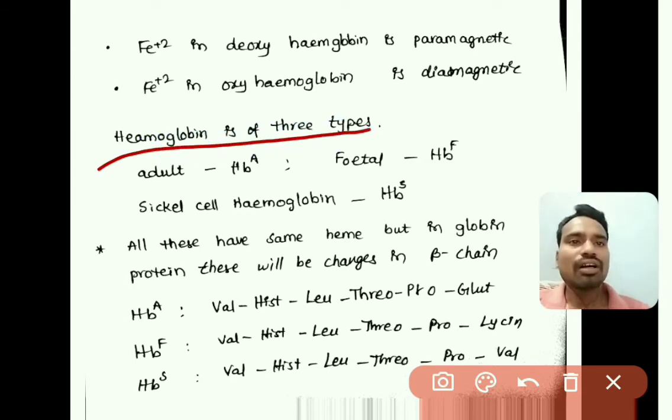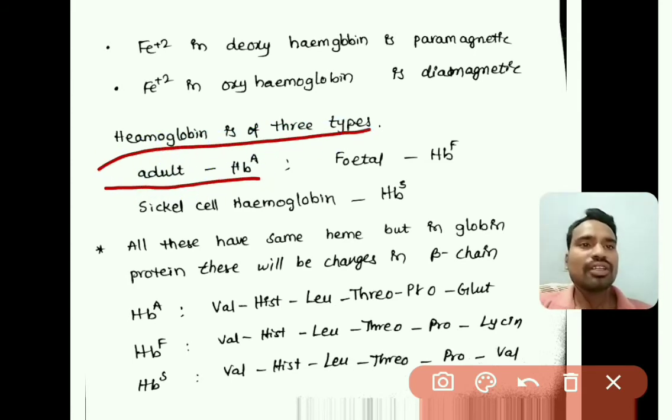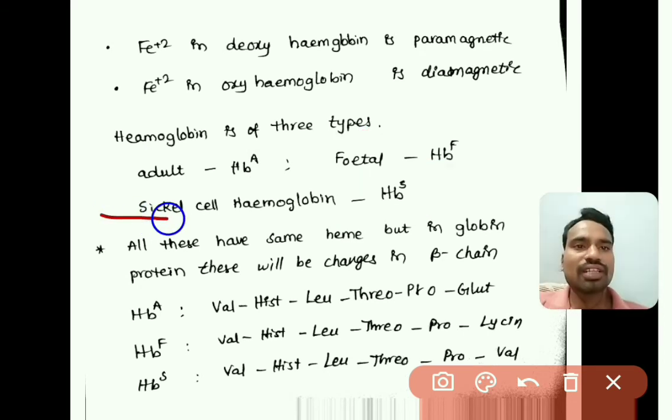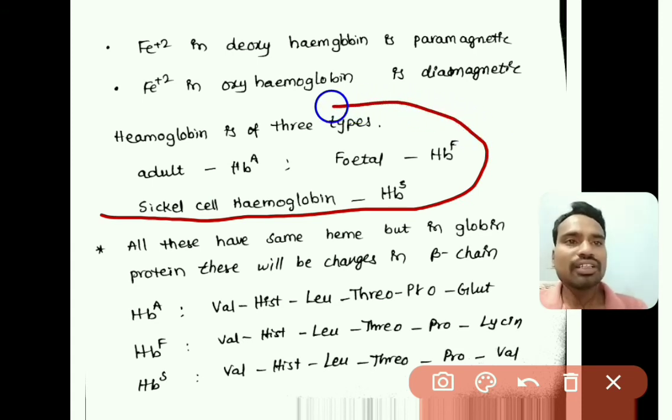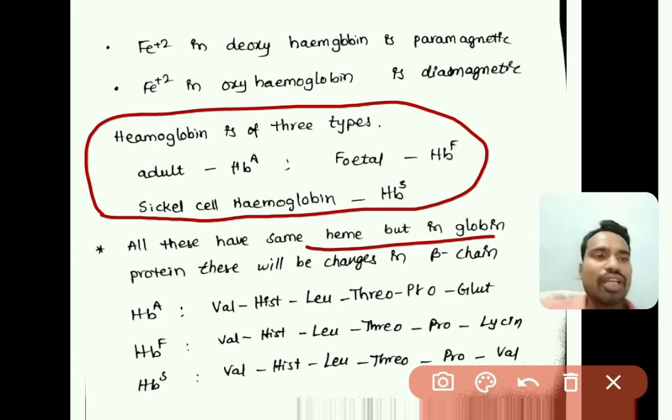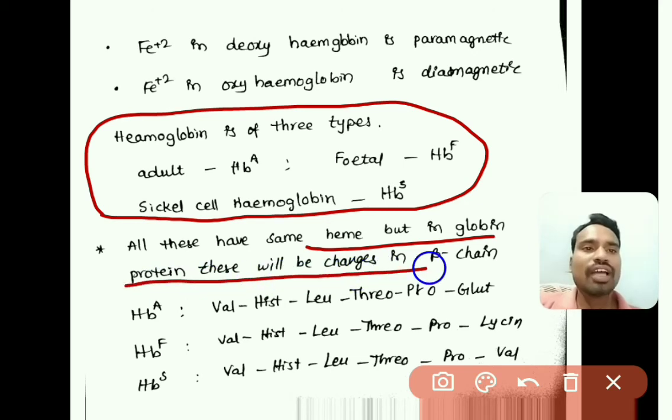One is adult hemoglobin, that is HbA, fetal hemoglobin, that is HbF, and sickle cell hemoglobin, that is HbS. All these hemoglobins contain the same heme group, but there is a change in the globin protein. What is the change? The globin protein has changes in the beta chain, right?